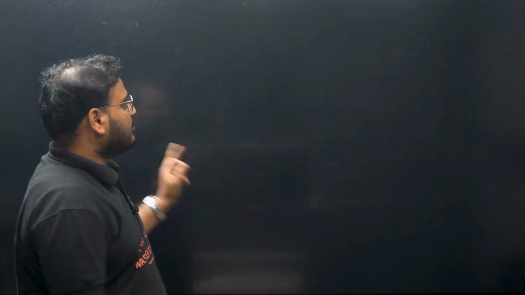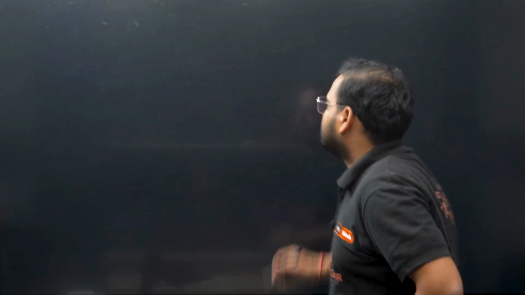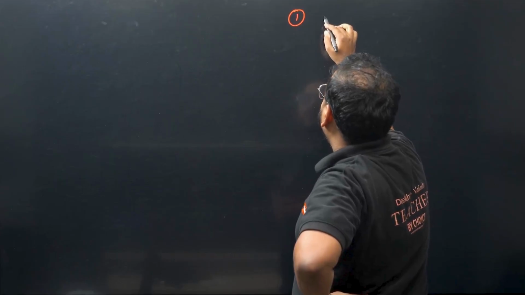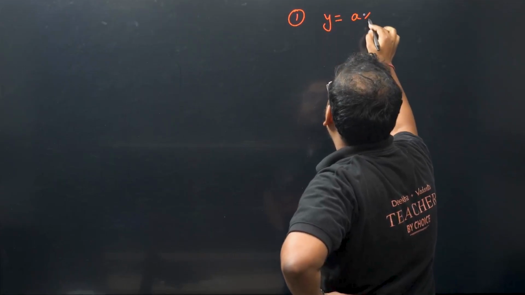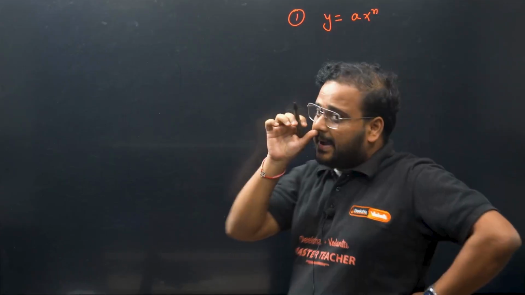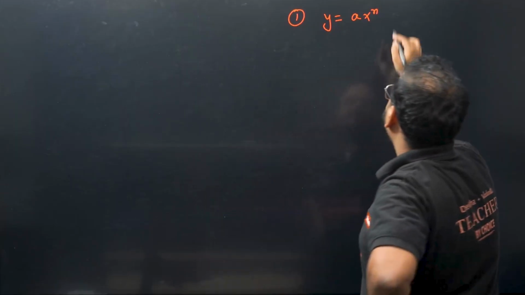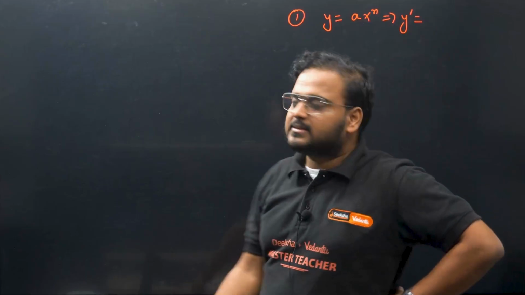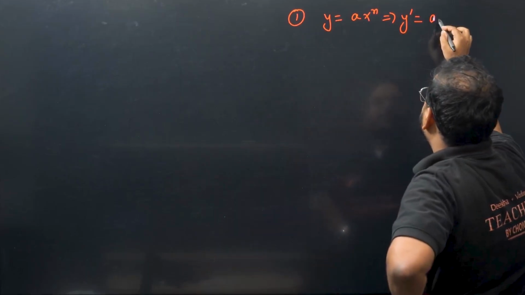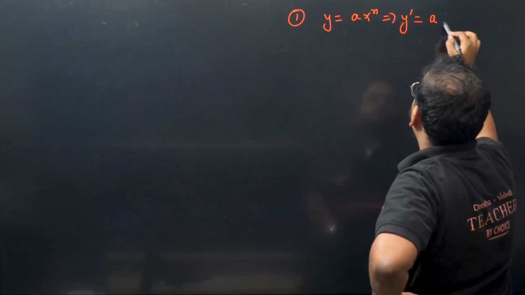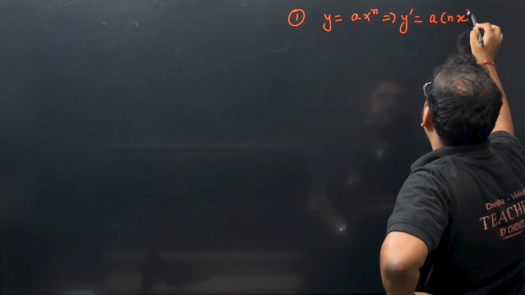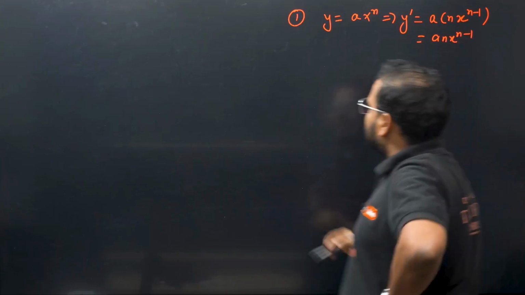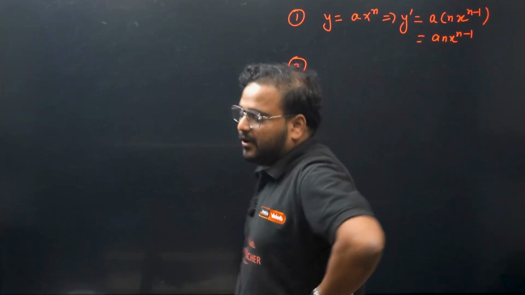Now I'll give you some basic formulas of some standard functions. For example, the first one: if y equals a x power n is given, I'm looking for the derivative. We write the derivative like this, y dash, or dy by dx. The constant will be kept as it is, this n will come in front, and x power n minus 1. So my answer is a n x power n minus 1, which is the derivative of a polynomial function.